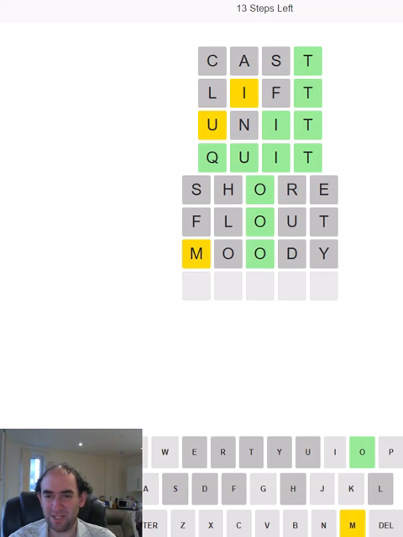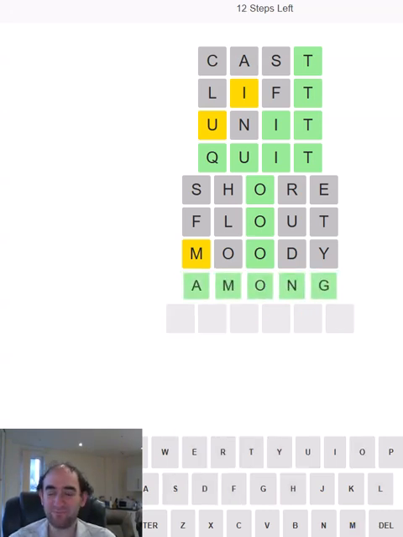At least we've got the M now. So it could be among. That would explain why there's not a duplicated O, because there is another vowel. There we go. It was among us all along.